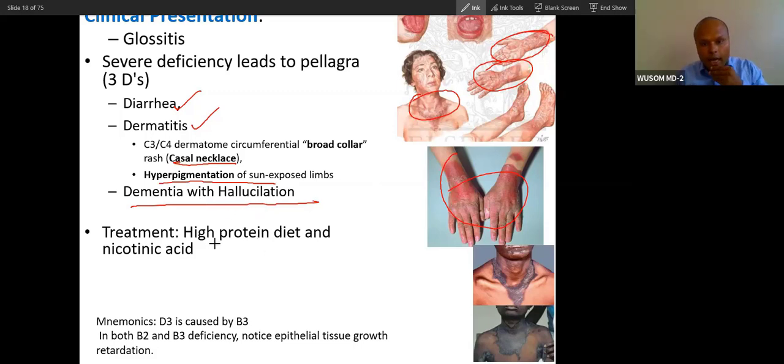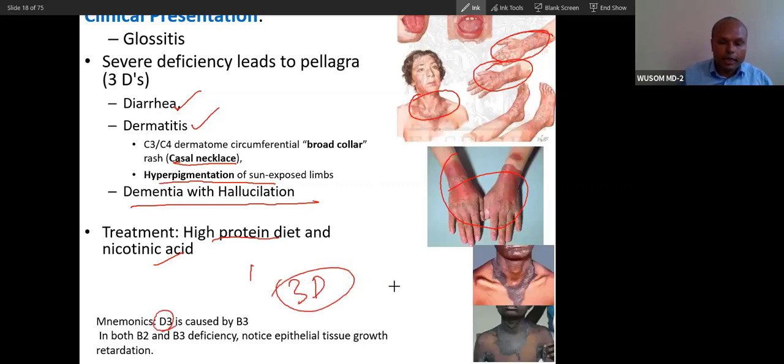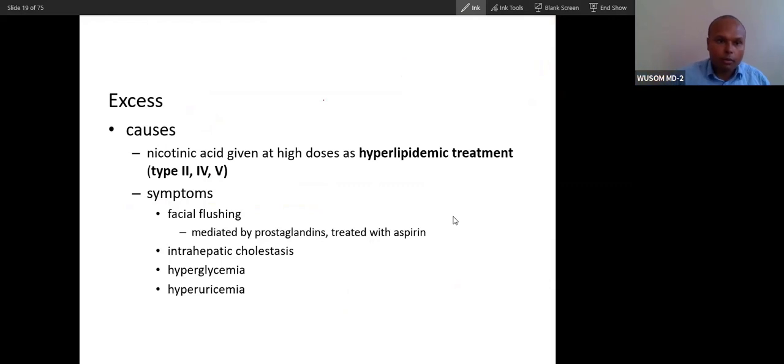So how do you treat? A high protein diet and nicotinic acid are given to treat such a condition. So B3 is associated with the 3D disease. You can remember this also, and it has 3 main important causes.